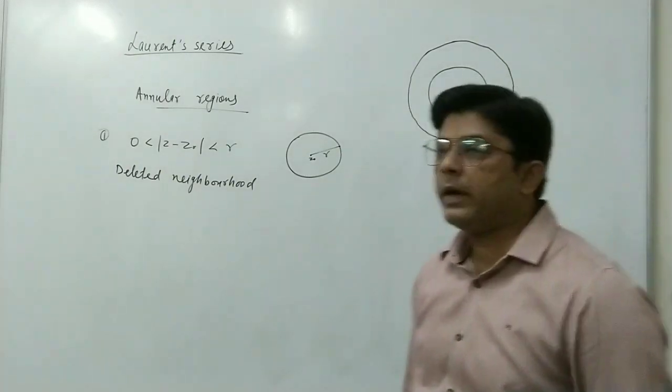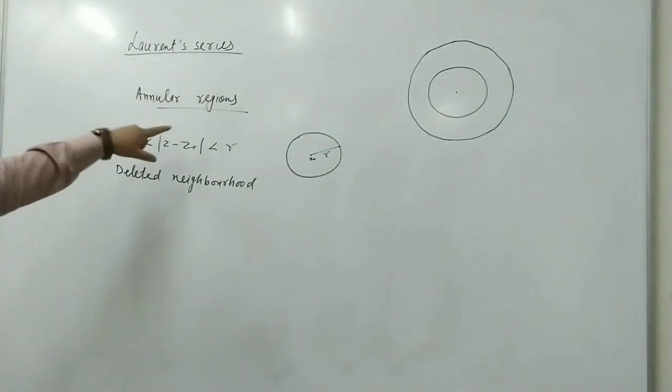Now the second type of annular region we write like this.